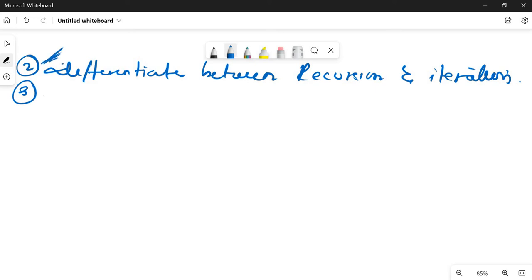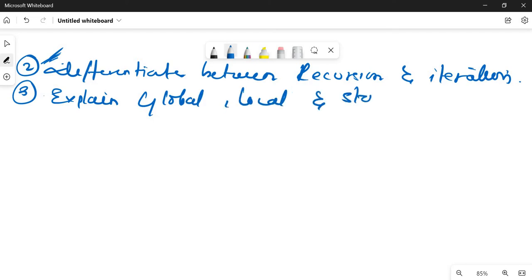The next question can be: explain global, local and static variable. A local variable is defined inside a function. A global variable is defined outside a function, and the entire program can use this variable.